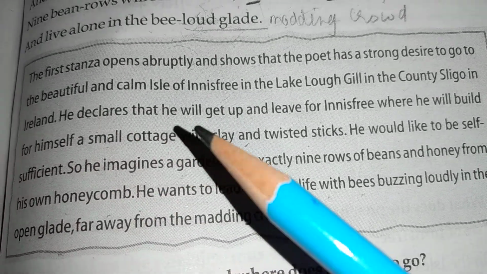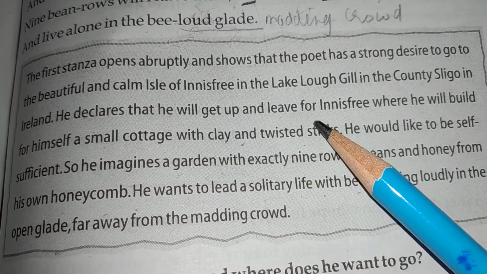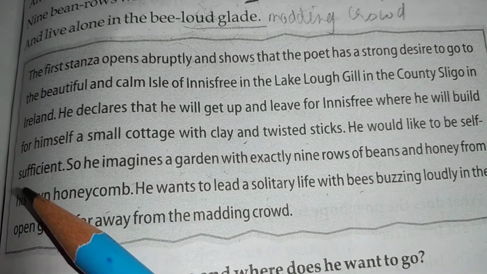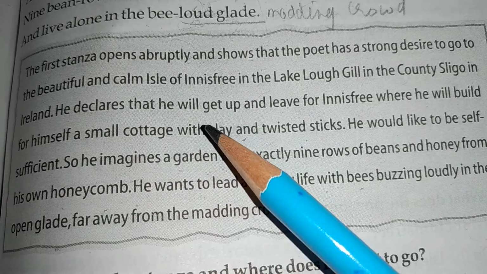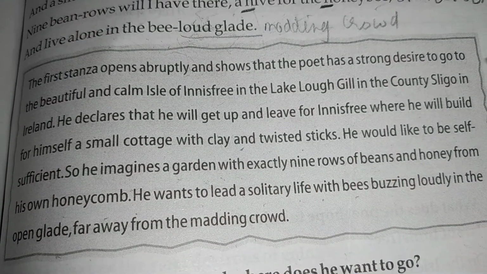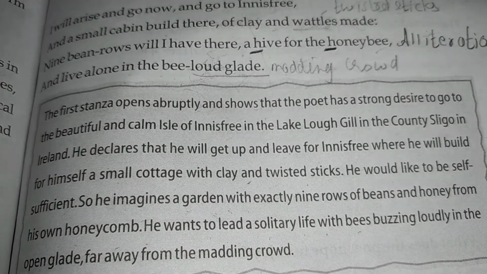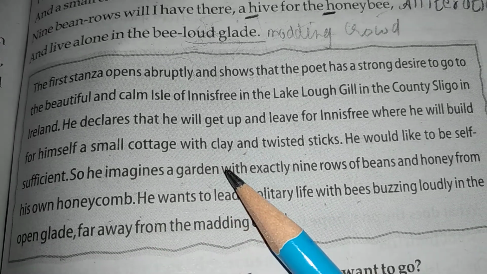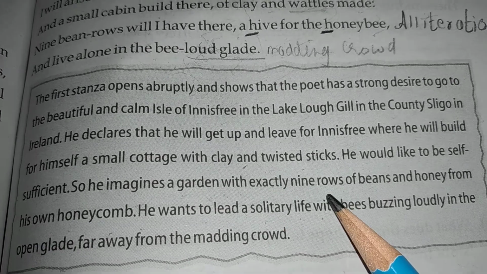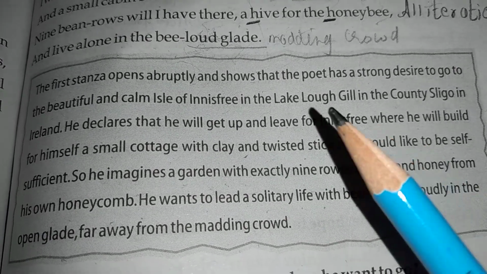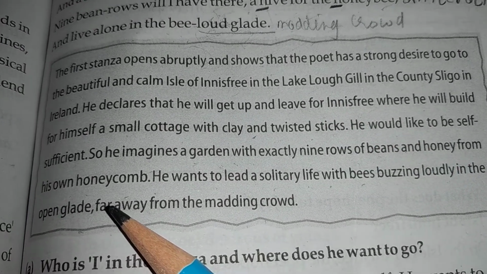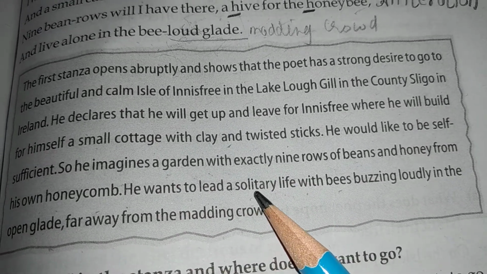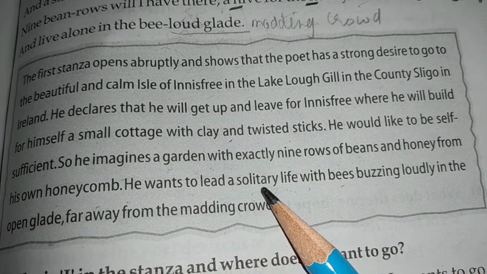He declares that he will get up and leave for Innisfree, where he will build for himself a small cottage with clay and twisted sticks. He would like to be self-sufficient, so he imagines a garden with exactly nine rows of beans and honey from his own honeycomb. He wants to lead a solitary life. Solitary life here means a life of loneliness, I mean, staying alone,